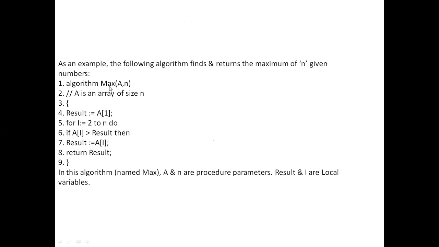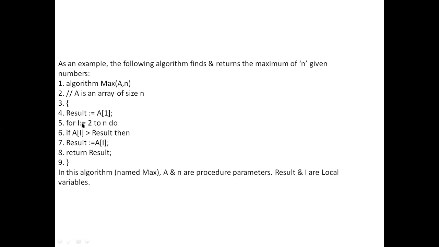This is an algorithm by name max, and it has formal parameters a and n. Here a is an array, and the size of that array is n. What does it find? It finds the maximum value of the given n values. So first of all, I put a variable called result. You see that I don't use any declaration here. No data type is given here. Result is equal to the first value of that array, a of 1.